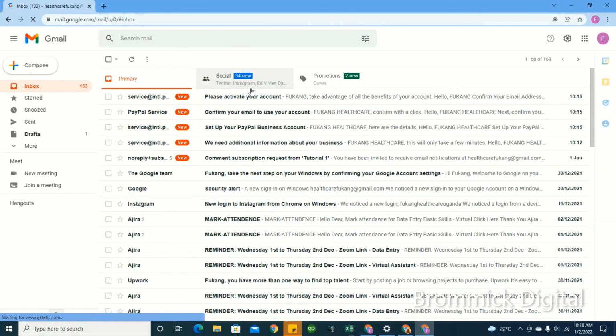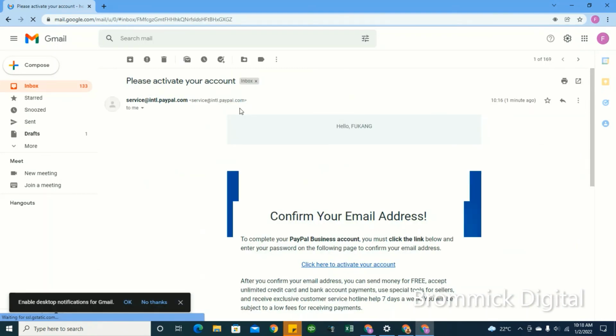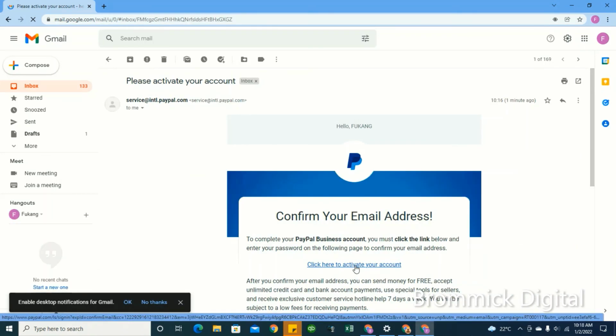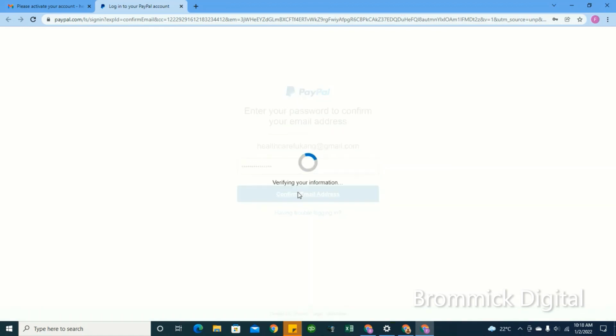Okay, so I'll just sign in to show you a notification where it's telling you please activate your account. So you go right ahead and confirm your email address and click here to activate your account, and it will load. So you input the password that you actually use to register for the PayPal account, and then once you put your password and say confirm email address, your email address will be confirmed and you will start transacting online.